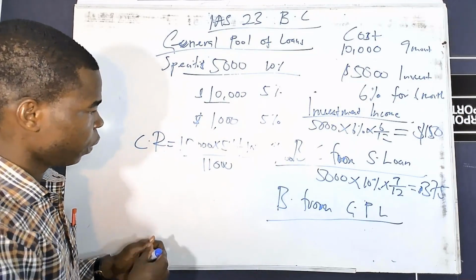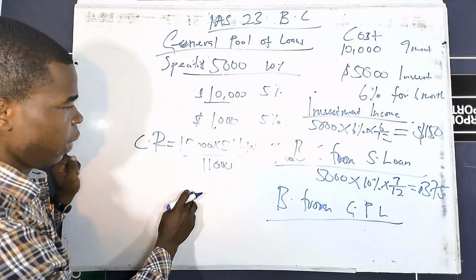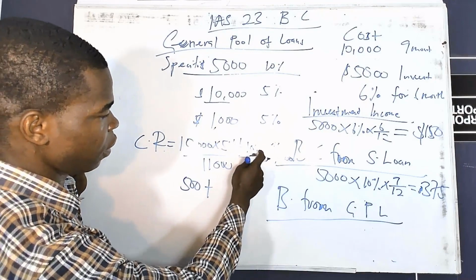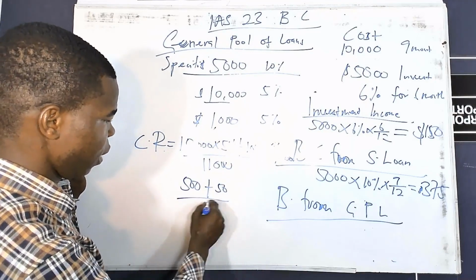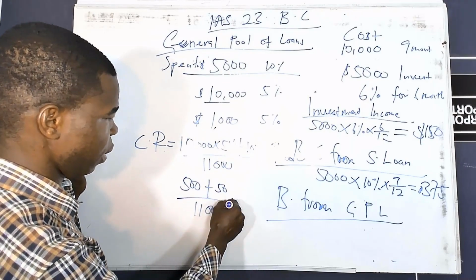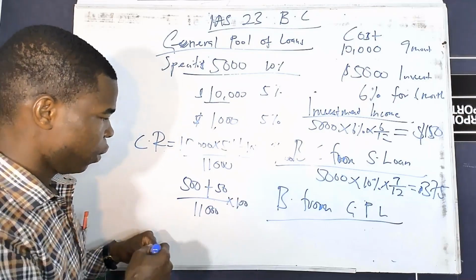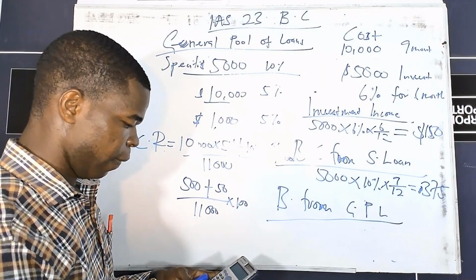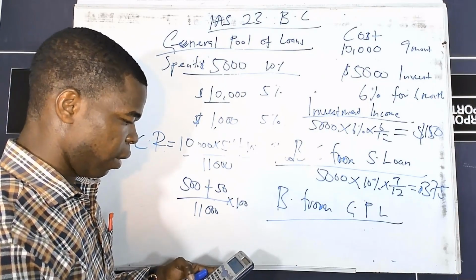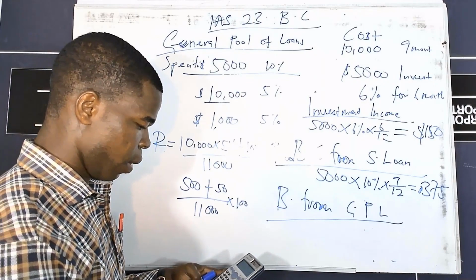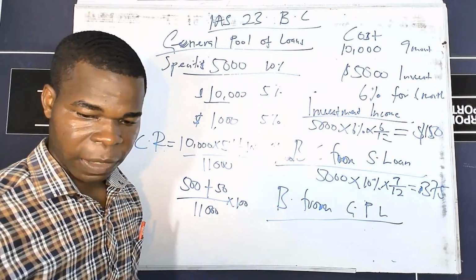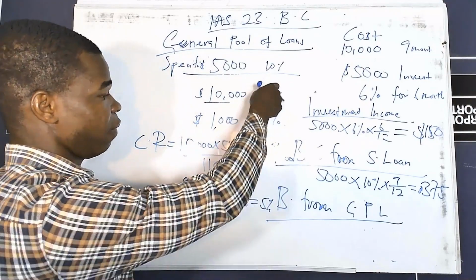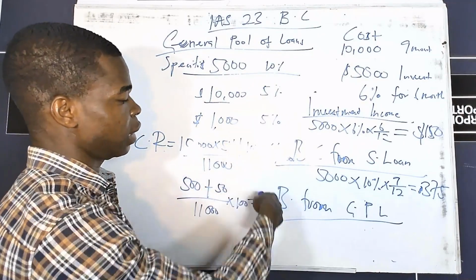So 5% on 10,000 is going to give us 500, plus the 5% on 1,000 is going to give us 50, all divided by 11,000 times 100%. So this is going to be 550. So we have 550 divided by 11,000 times 100, and this is going to give us 5%. So this is a coincidence that we are having it to be 5%. It's not always the case that you get it to be like that.